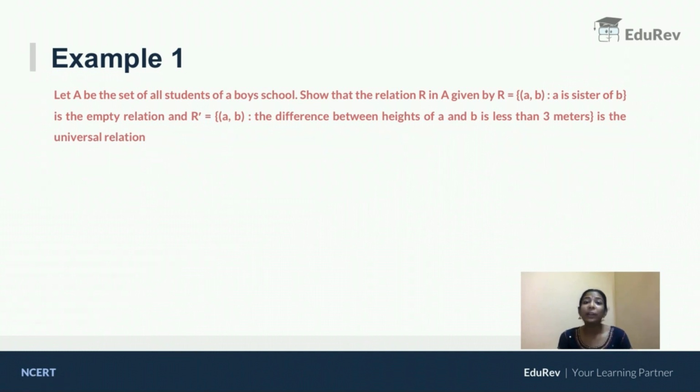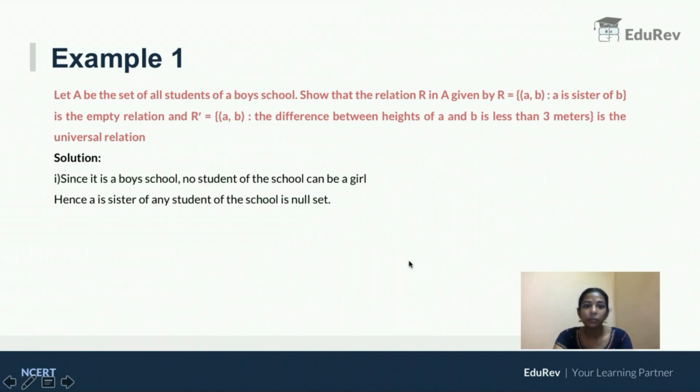If you take any two siblings, what will happen? One will be the younger brother and one will be the elder brother, right? But there will not be any girl. If there is no girl, a will never be a sister for b. So it is simply a null relation or empty relation. Now what is the second part?